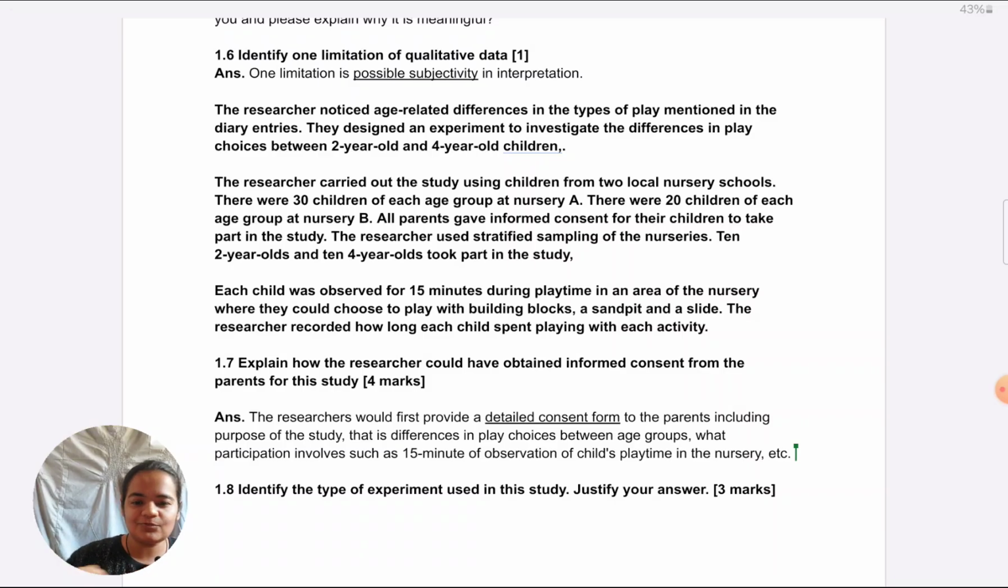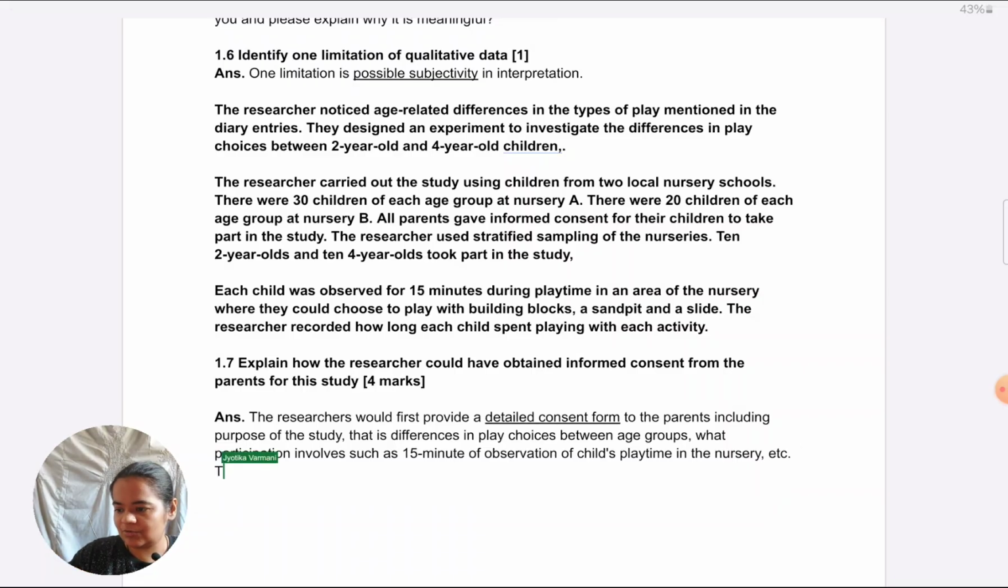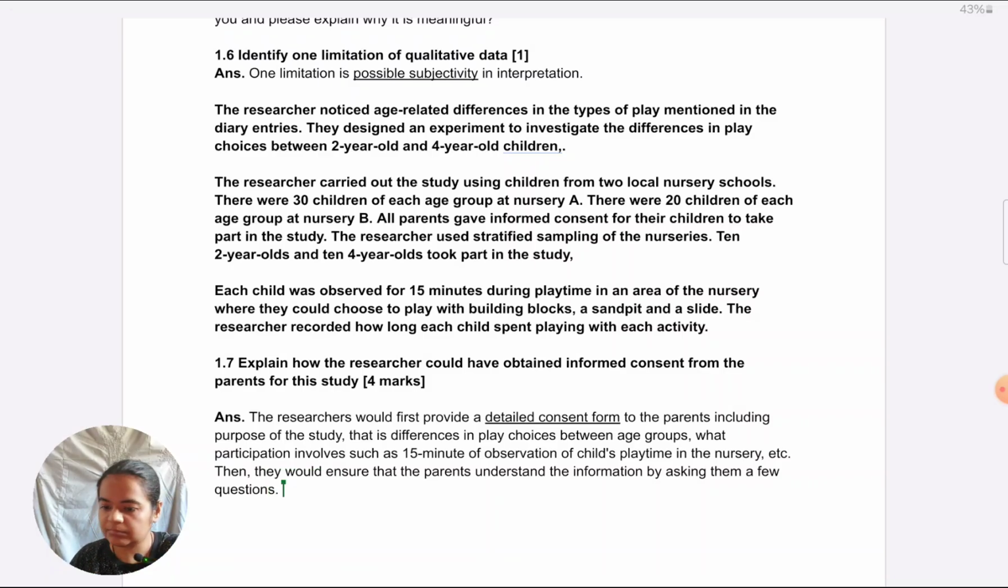Then what do we do for informed consent? We make sure that participants fully understand the purpose. Then they would assure that the parents understand the purpose, the information, not only the purpose, the full information, by asking them a few questions. Okay, there's nothing to contextualize here, it's following the first example only.